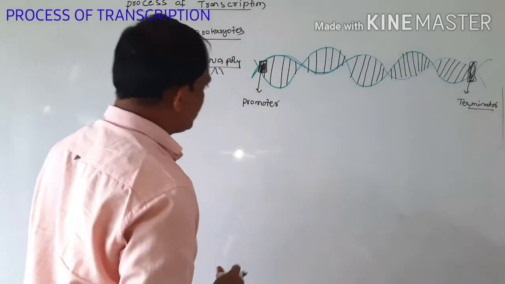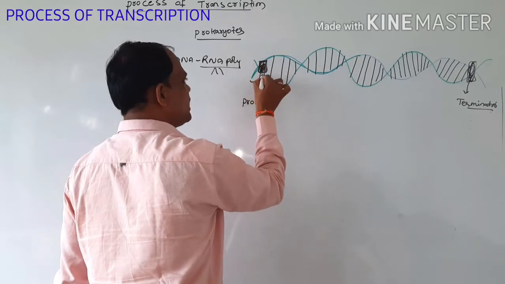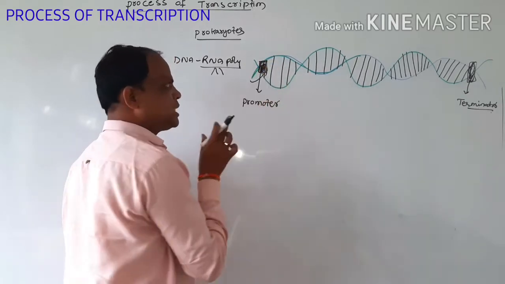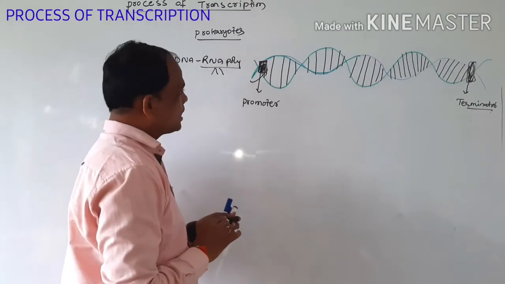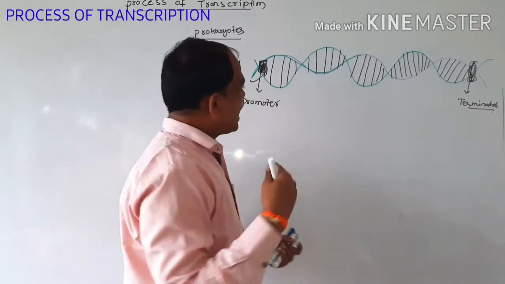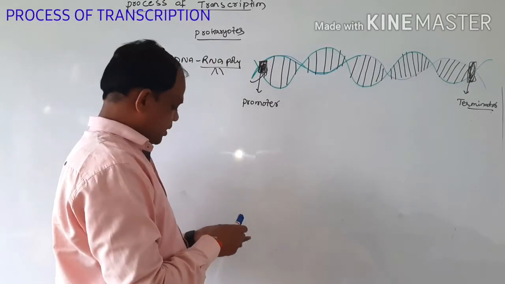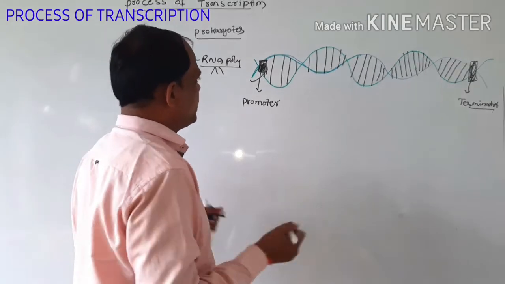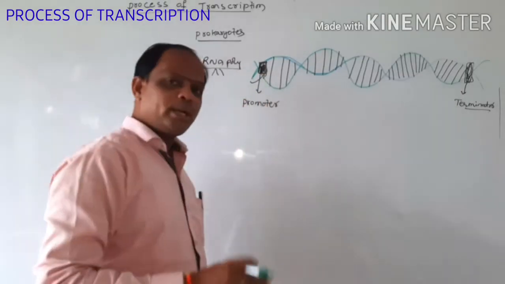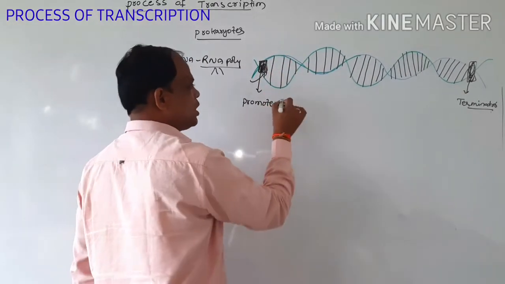Here, the DNA-dependent RNA polymerase attaches at the promoter gene. The main function is the attaching of a number of ribonucleosides, and it is also used to unwind the double helix model of DNA.